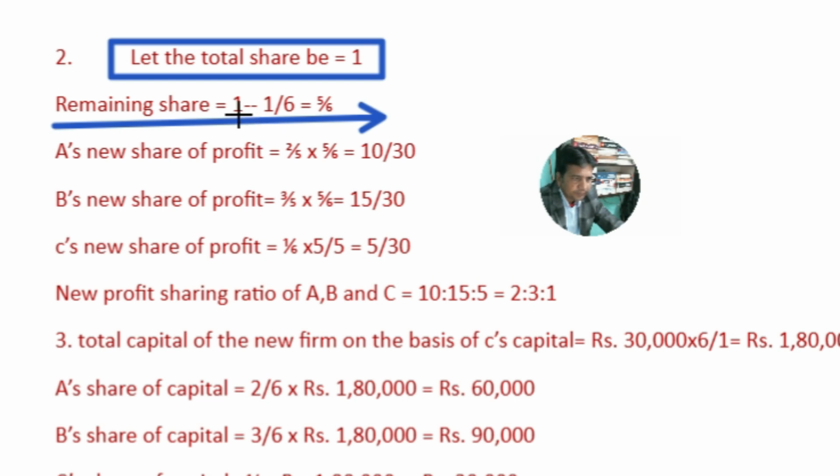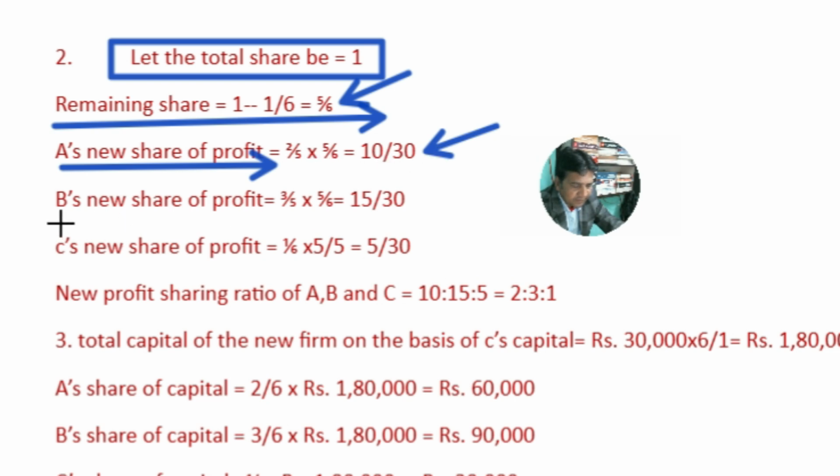will be shared by the old partners in their old profit sharing ratio. So 1 minus 1 by 6 is 5 by 6, the balance. This 5 by 6 balance shall be shared by A and B in the old profit sharing ratio. A's old share is 2 by 5 into 5 by 6, which is 10 by 30, since 2 fives are 10 and 5 sixes are 30.